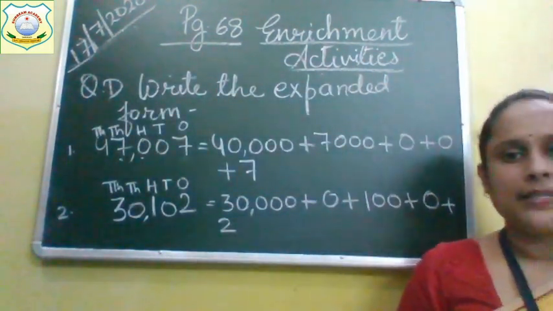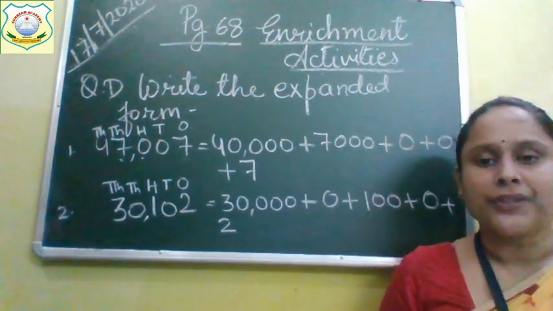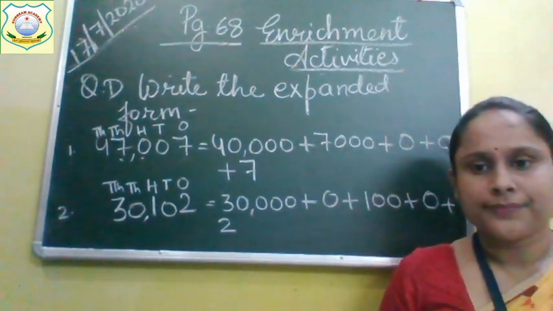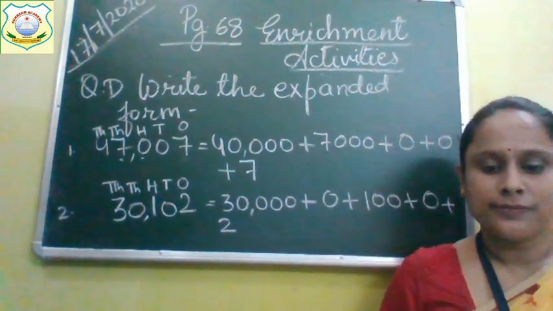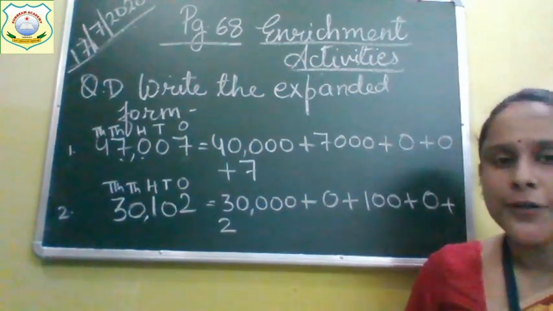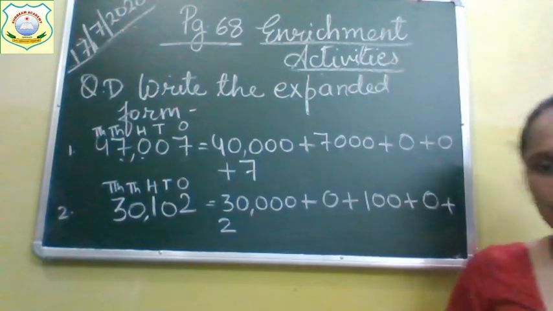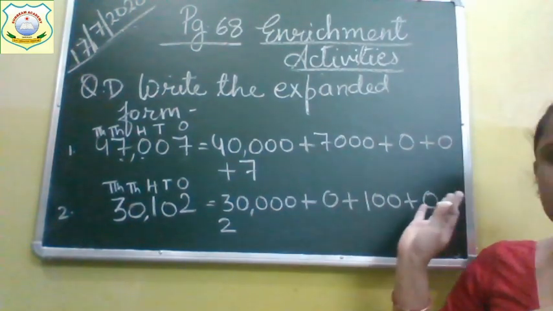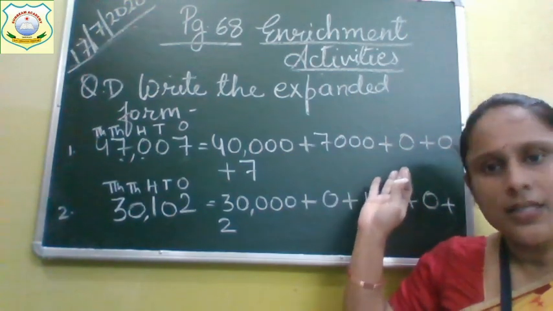After this, we will see question number E. Write the place value of colored digits. Note it down in your book, children. There are two methods. You can write 0 and you can avoid 0 also. If you don't want to write place value of 0, you don't have to write the 0 then.